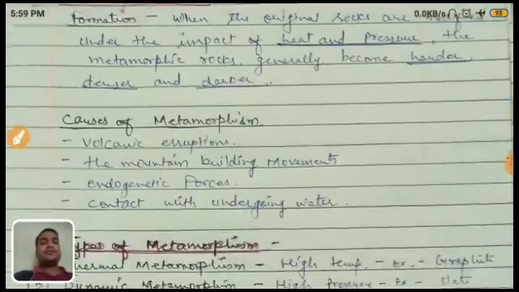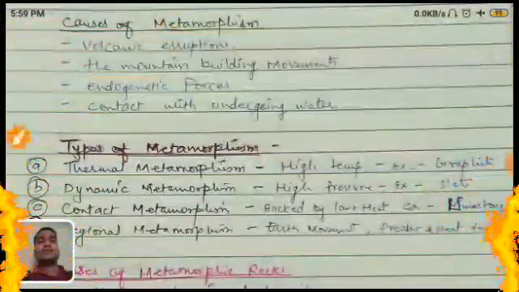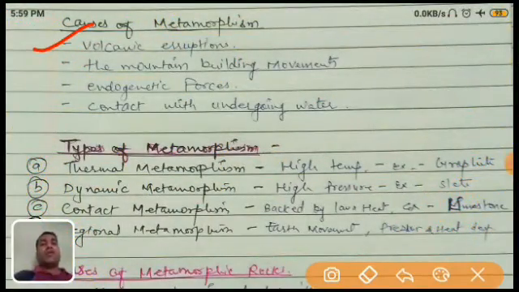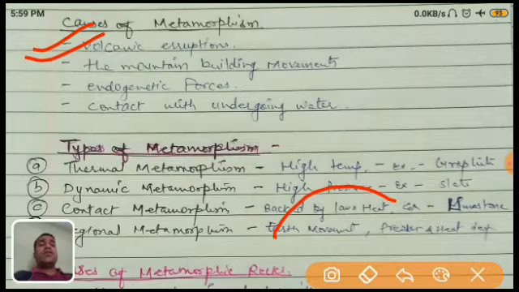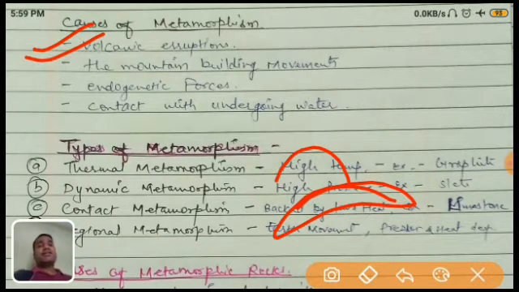Now, causes of metamorphism. What are the causes? First is volcanic eruption, because when there is a volcano, great heat and great pressure are coming. That's why metamorphic rock also forms near it.